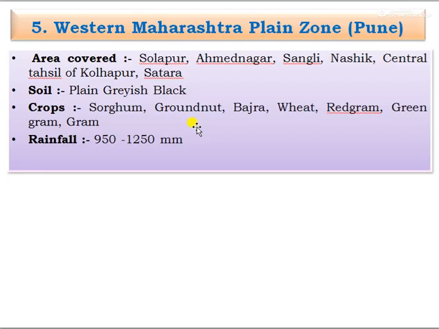And the fifth one is the Western Maharashtra plain zone, in Pune. Area covered is Solapur, Ahmednagar, Sangli, Nashik, central tehsil of Kolhapur, and Satara, and the soil type is plain grayish black soil. The suitable crops are sorghum, groundnut, bajra, wheat, red gram, green gram, and gram, and the total rainfall is 950 to 1250 mm.